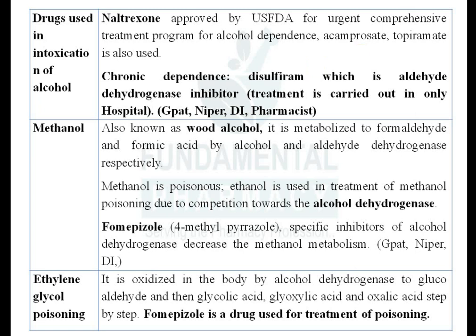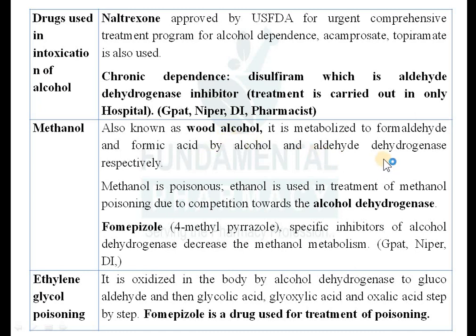Next one is, it was all about the ethanol. So we are not taking each and everything about the ethanol and all that, but whatever is important points for GPAT, that will be discussed. So second one is a methanol. Second alcohol is methanol. So it is seldomly used. It is not used for consumption. So it is also known as wood alcohol. This was the question again in GPAT. Methanol is known as a wood alcohol.